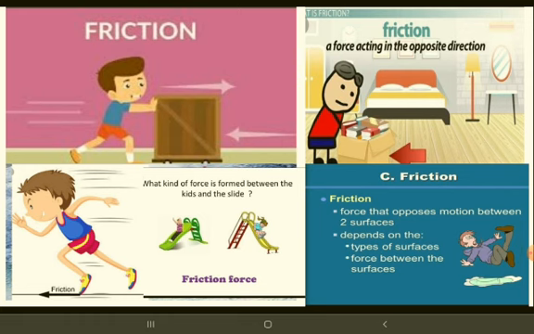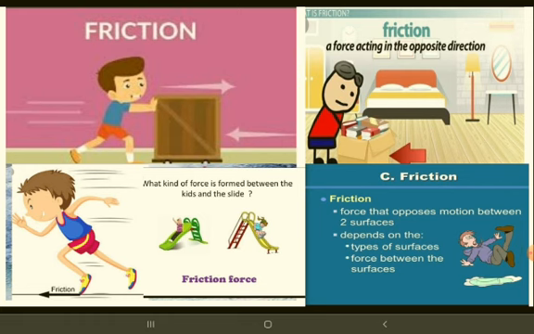Friction means when two objects are in contact with each other, that is friction. Friction stops or slows down the movement of the object. Example, pedaling your cycle, it gradually slows down and stops. This is friction acting in the opposite direction, only the opposite direction. The force you put into pedaling the cycle is in the opposite direction.